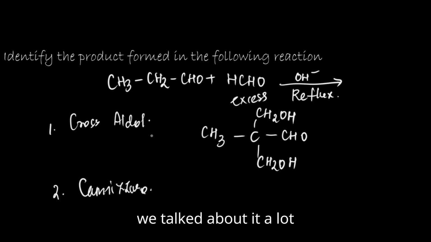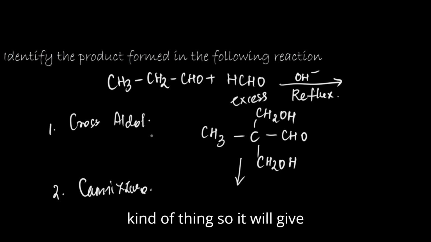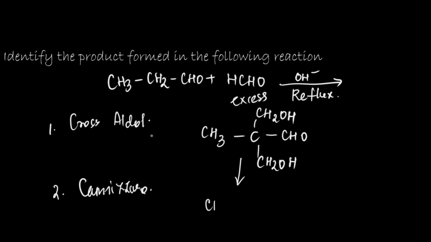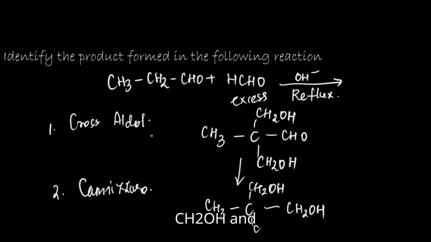We talked about it a lot, right? It undergoes disproportionation. So it will give CH3, CH2OH, and CHO will get reduced to CH2OH, and another CH2OH will be there.